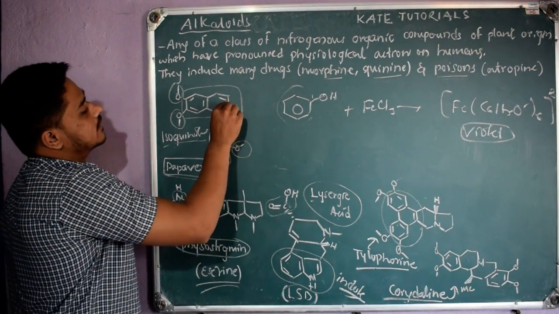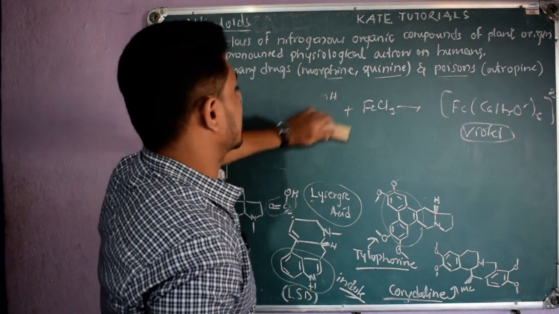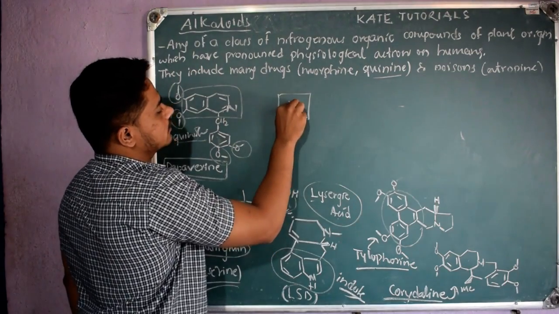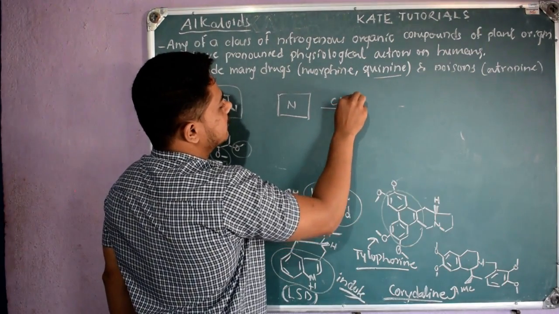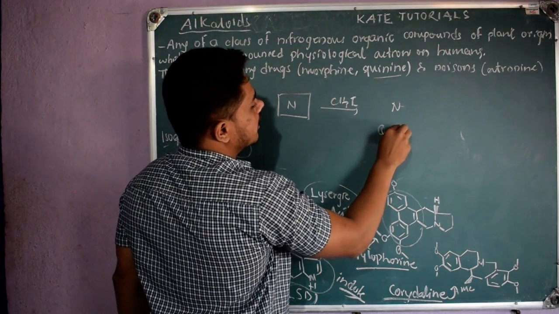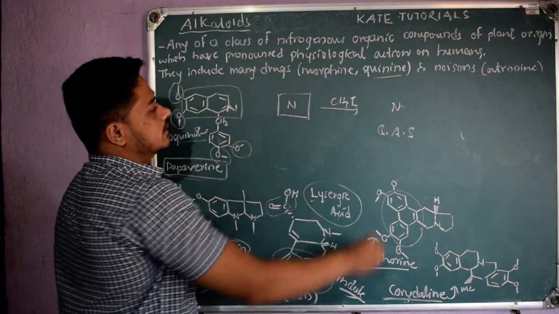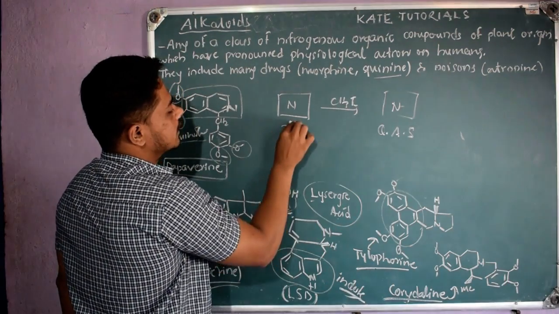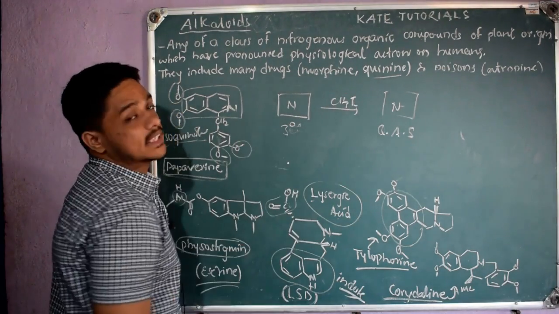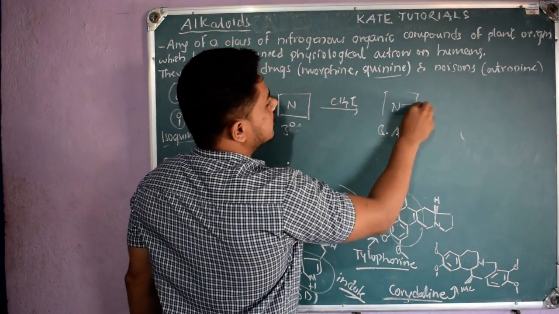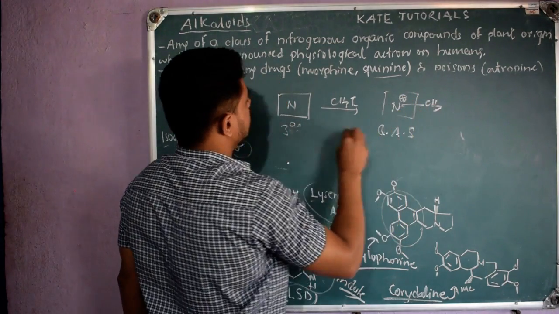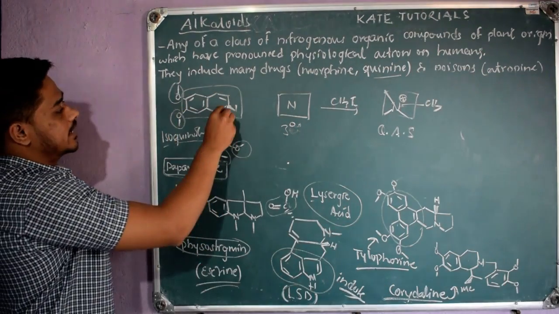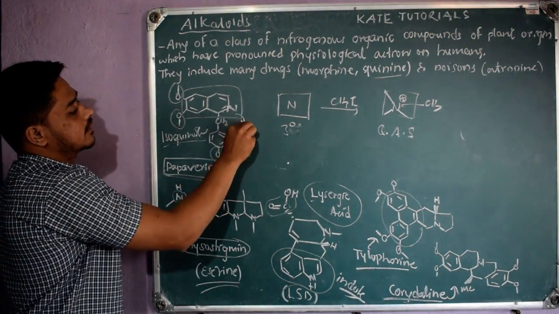We can also tell the nature of nitrogen in the alkaloid. Let us assume this is my alkaloid which contains nitrogen. If I add CH3I and get a quaternary ammonium salt, it means this alkaloid is tertiary. Since it is tertiary, if it reacts with one molecule of CH3I, it will become quaternary, because the nitrogen is now positive and all its attachments are to the alkaloid and CH3. For example, here you can see this nitrogen is tertiary.